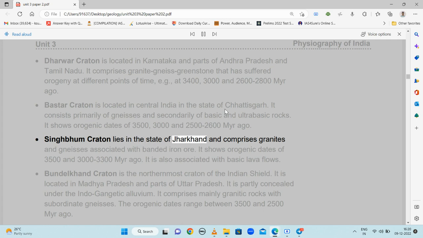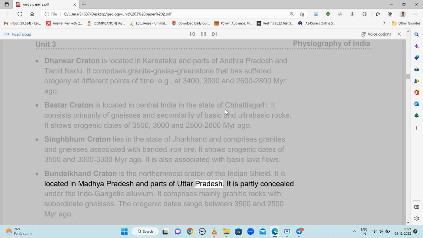Singhbhum Craton lies in the state of Jharkhand and comprises granites and gneiss associated with banded iron ore. It shows orogenic dates of 3500 and 3000 to 3300 years ago. It is also associated with basic lava flows. Bundelkhand Craton is the northernmost craton of the Indian Shield. It is located in Madhya Pradesh and parts of Uttar Pradesh. It is partly concealed under the Indo-Gangetic alluvium. It comprises mainly granitic rocks with subordinate gneiss. The orogenic dates range between 3500 and 2500 years ago.